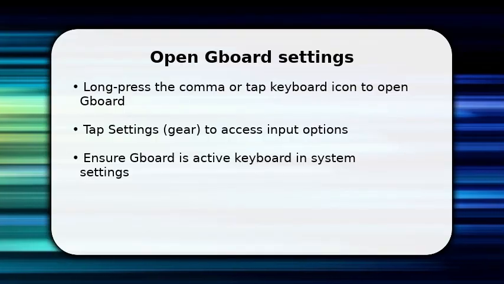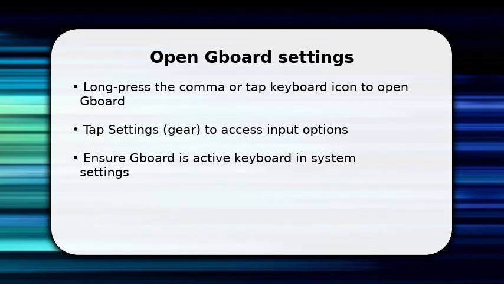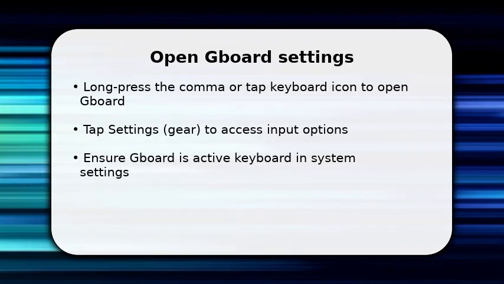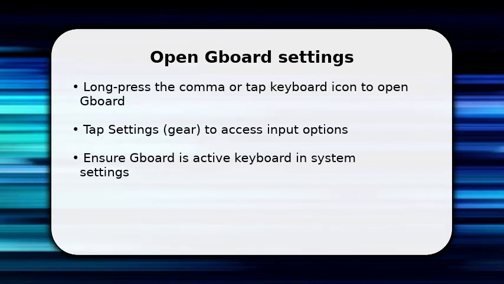You start by opening Gboard settings so you can change the sound behavior directly. Long press the comma or tap the keyboard icon in your navigation bar, then choose the gear. Once in settings, confirm Gboard is the active keyboard in system input methods, so changes apply. Make sure you have basic sound enabled at the system level.